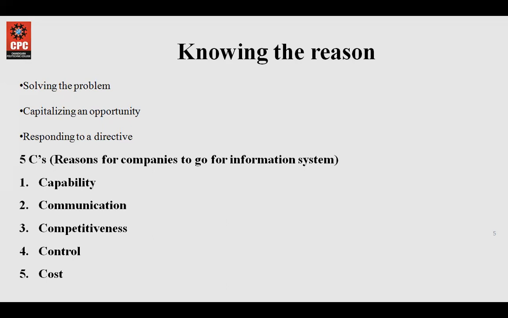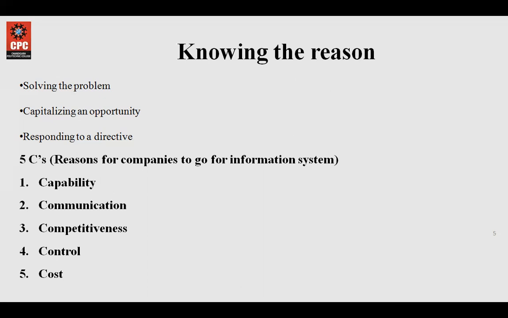Number one is solving a problem. It is possible that the company needs the information system to solve a particular problem that has existed since the inception of the company, and it seems that it will exist in the future too, unless the company takes the proper steps, right?